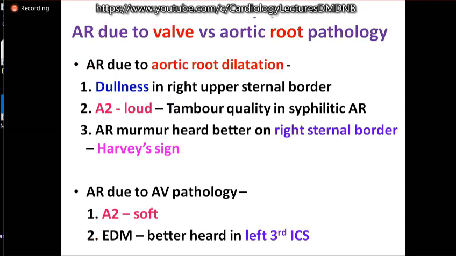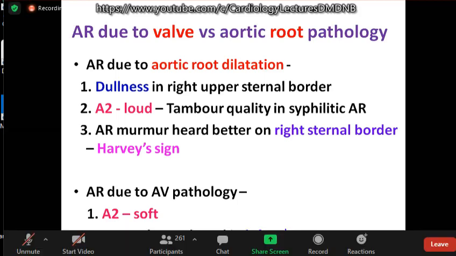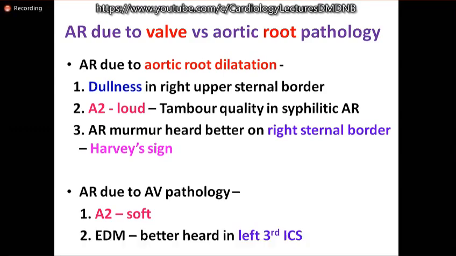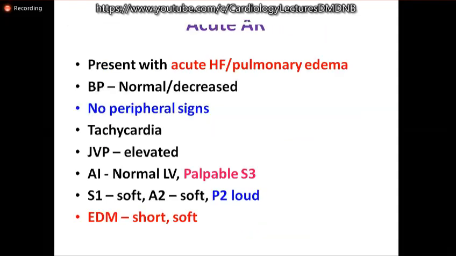So, how to differentiate AR due to valve pathology and aortic root pathology? Due to aortic root dilatation, there may be dullness in the right upper sternal border because of the dilated aorta. A2 is usually loud, as described in syphilitic AR, with a tambour quality, and the AR murmur is heard better on the right sternal border than on the left sternal border, called Harvey's sign. Whereas in valve pathology, A2 may be soft because of damage to the valve leaflets, and the early diastolic murmur is better heard in the left third intercostal space.